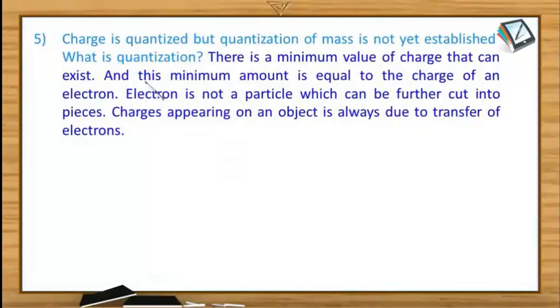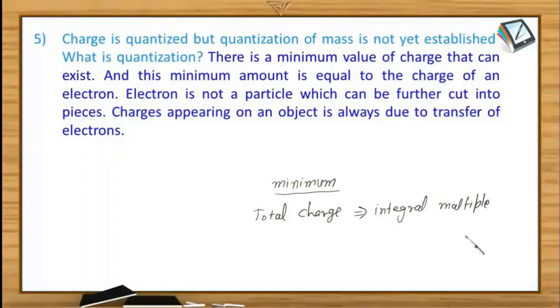The charge is quantized. What does that mean? Quantization means there is a minimum value of the charge that can exist, and total charge in a system will always be integral multiple of that minimum possible charge. As we know that charging process is carried out by the transfer of electrons only, so that minimum amount of charge is equal to the charge possessed by one electron, which we already know is 1.6 into 10 to the power minus 19 coulomb.